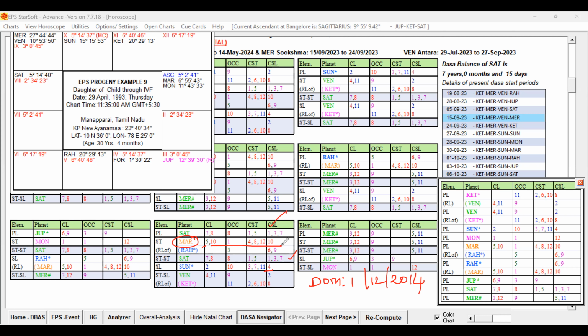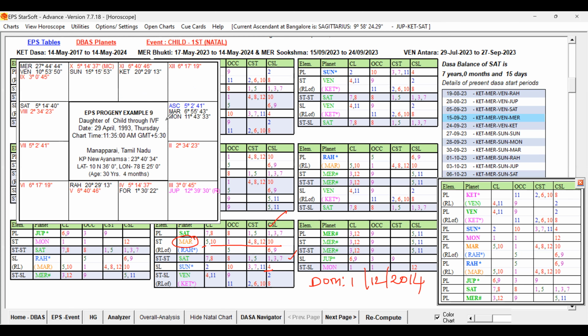So this is more unfavorable. Mars is the star lord for Saturn, right? So that is most important. Moreover, Saturn is aspected by Mars by the 8th aspect. So that way Mars is influencing Saturn also. That way the Lagna sublord is itself in the star of this one.